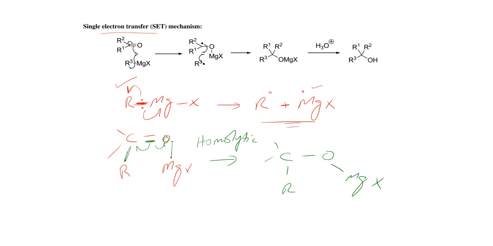When this type of interaction takes place, this type of magnesium salt will be produced, and upon acid hydrolysis or acidic workup, alcohol will be the final product. This reaction is the same for both, but the only difference is that this one involves radicals, and the previous mechanism involves ionic species.